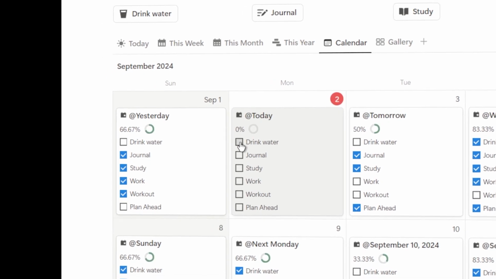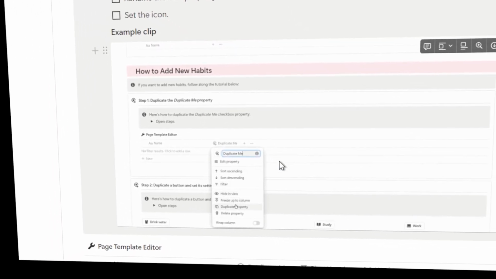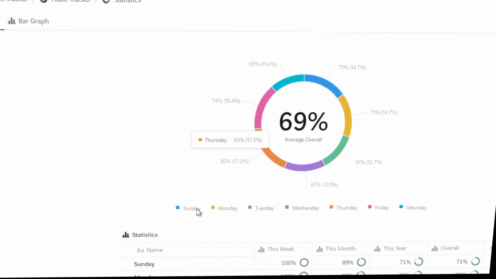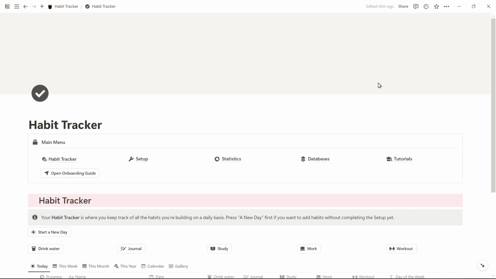This is why I built the Notion Habit Tracker, complete with daily entries, a guided setup page, and behavior statistics so we can build the habits we want and become who we want to be. In this video, I'll show you how to use the Habit Tracker.